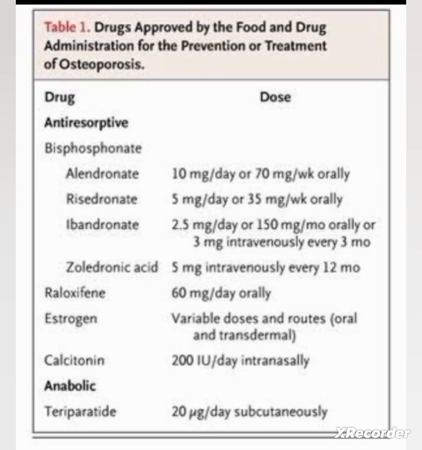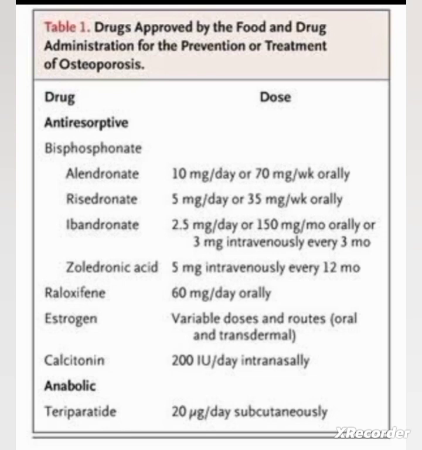Then raloxifene 60 mg per day orally. Next one, selective estrogen receptor modulators such as raloxifene. These drugs mimic the effect of estrogen on bone by reducing bone resorption without stimulating the tissues of the breast or uterus. Raloxifene in postmenopausal women significantly increases BMD.